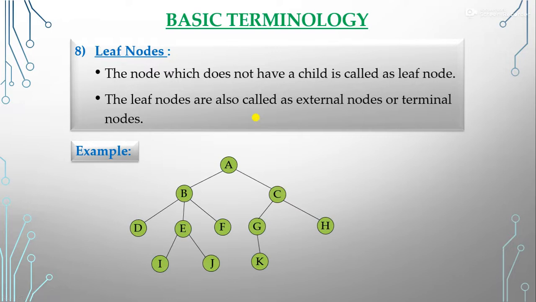So here this was the tree graph. What are the leaf nodes here? The ones which have no child. So how many nodes are there? D, I, J, F, K and H. These nodes have no child, which means these are the leaf nodes.